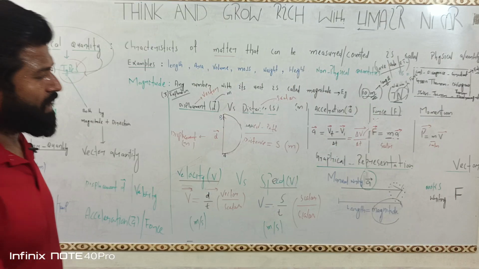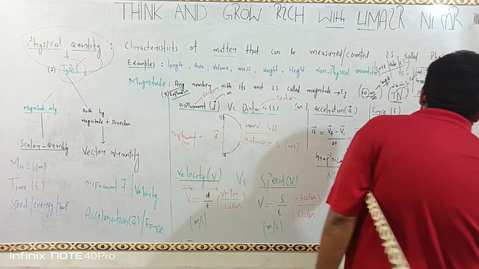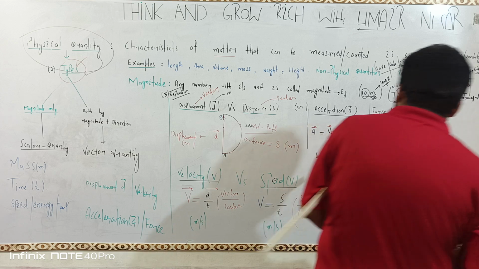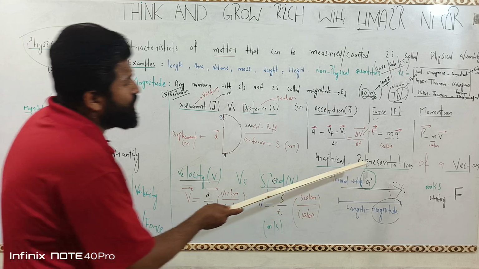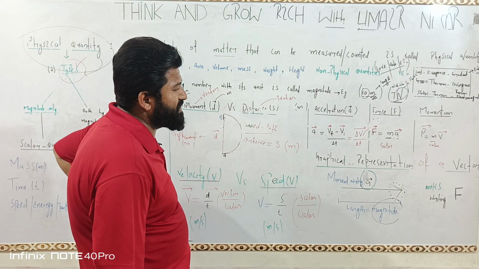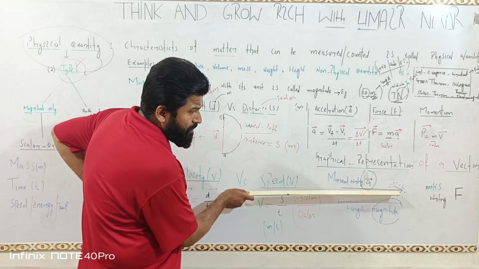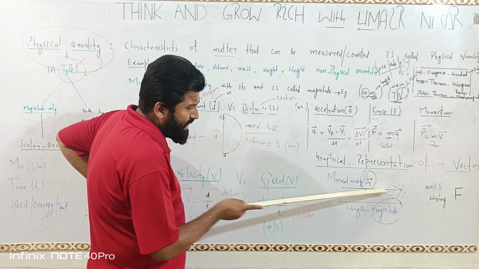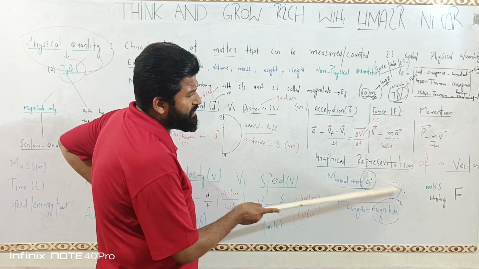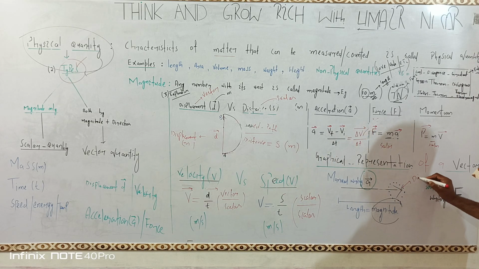Next, graphical representation of a vector. What is the graphical representation of a vector? It is defined by this arrow. What is this? This is the length, meaning magnitude. And what is this? This arrowhead shows direction. So this is a vector quantity.